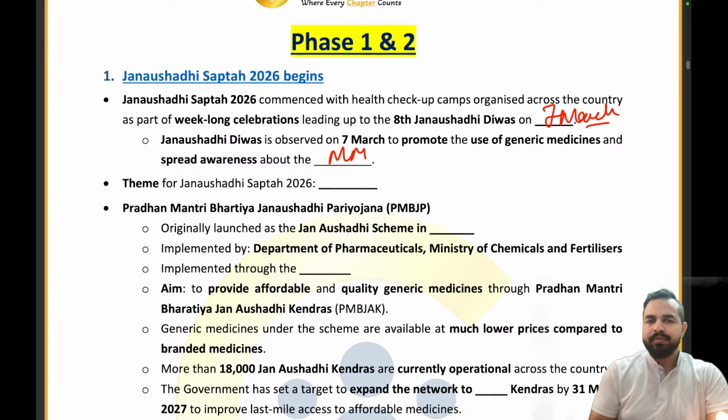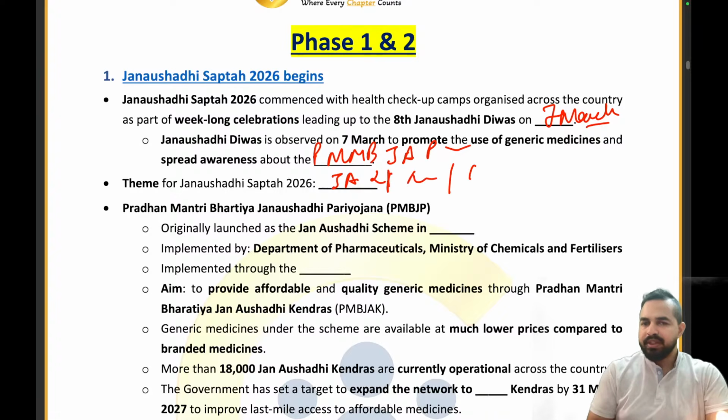Pradhan Mantri Bhartiya Jan Aushadhi Pariyojana. Absolutely right. What is the theme? Jan Aushadhi Sasti bhi, Bharosemand bhi, Sehat ke saath bachat ka saath, right? So this was the theme.